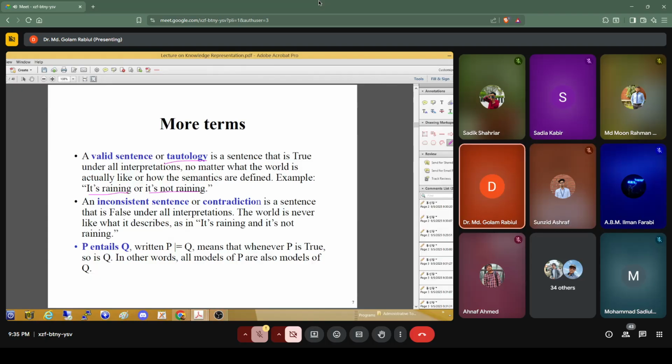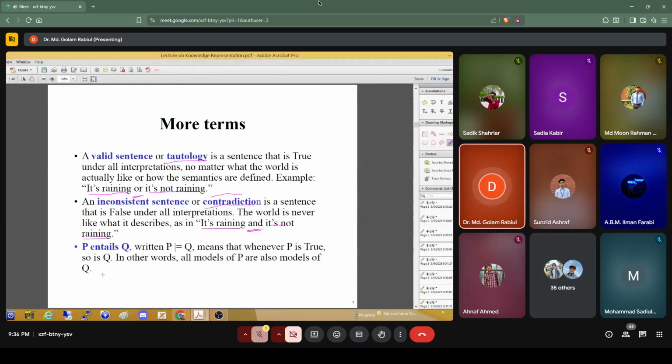Okay, it's raining or it's not raining. This is a tautology. But some sentences we also call a contradiction. Okay? Contradiction. Those sentences are always false, like it's raining and it's not raining. Someone said that it's raining and it's not raining. That means two statements cannot be true at the same time. So either it's raining or, if we mention here or, then this is a tautology. But if we mention here and, that means this is a contradiction.